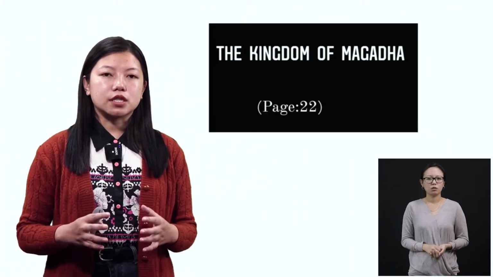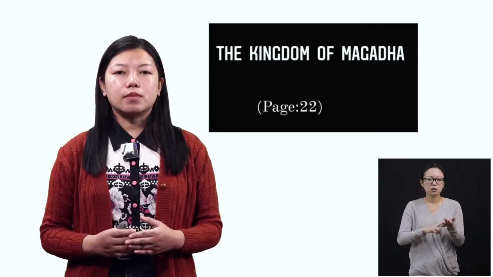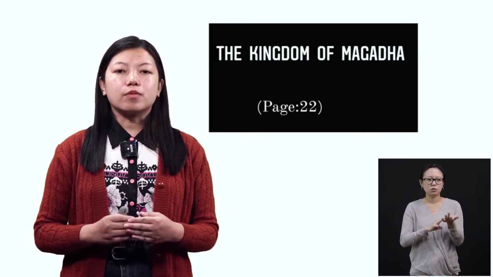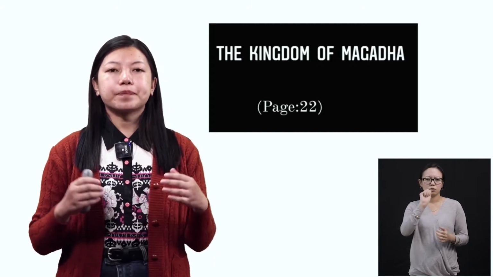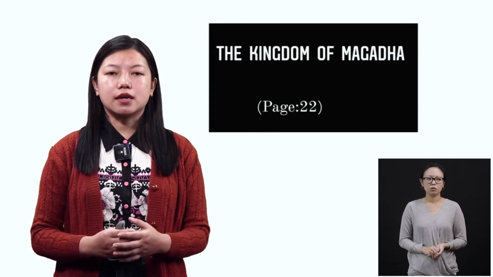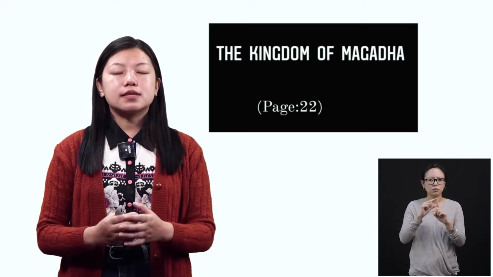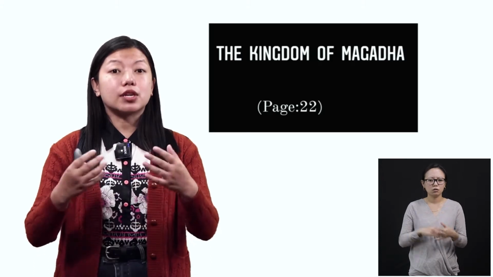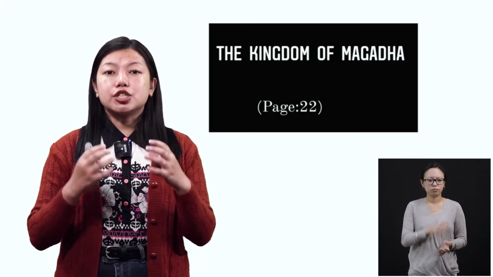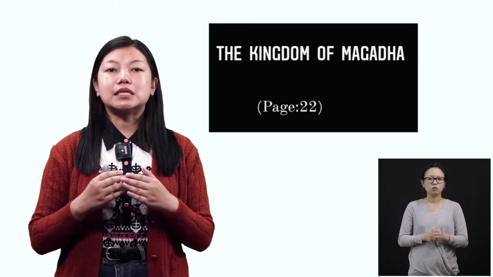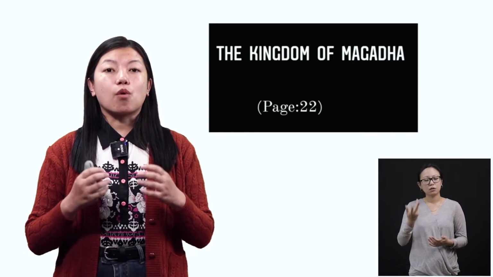Now we are going to continue from the kingdom of Magadha from page number 22. Before I go into detail, let me also tell you that the Janapadas, which are small clans, fought wars against other clans, other Janapadas, and whichever Janapadas achieved power were termed as Mahajanapadas, meaning they were considered more powerful.